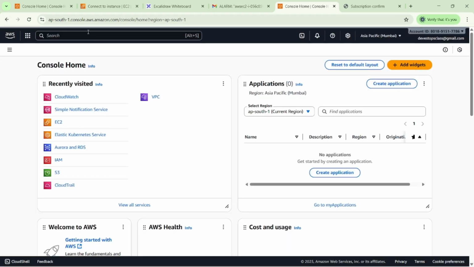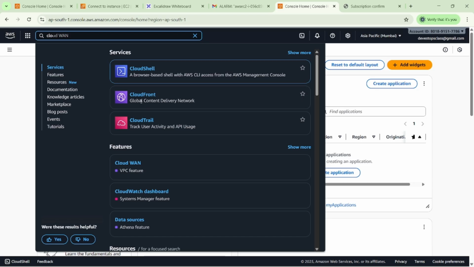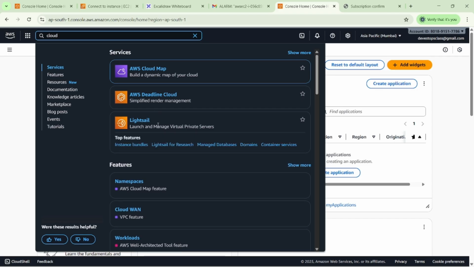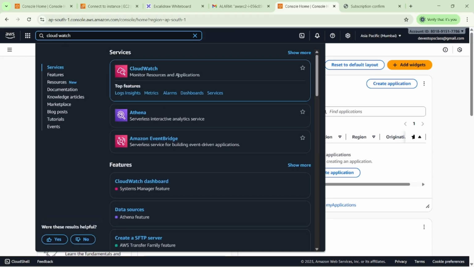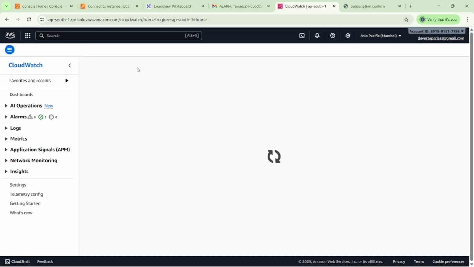How to check it here? Otherwise, you can search for CloudWatch. We already navigated to CloudWatch, so that's why we can see it. You can see CloudShell, CloudTrail, and different services here. But where can we check the alarm? We can check the alarm in CloudWatch. You can see here the monitoring resources and application top features: Logs Insights, metrics, alarms, then dashboards. These are the features provided by CloudWatch.